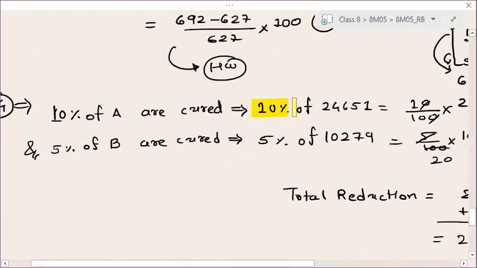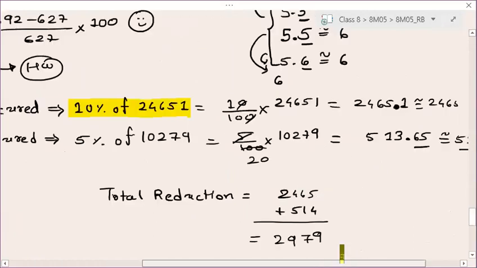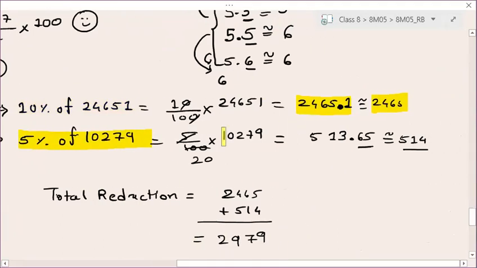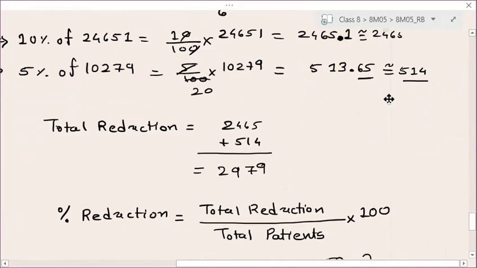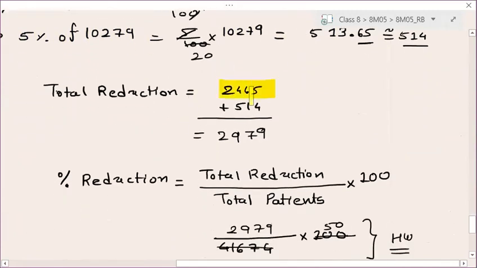So 10% of 24651 will give you 2465.1, which is approximately 2465, and 5% of 10279 will give you 513.65, approximately 514. So the total patients cured are 2465 plus 514, which is equal to 2979. If these patients are cured, this will be a reduction.